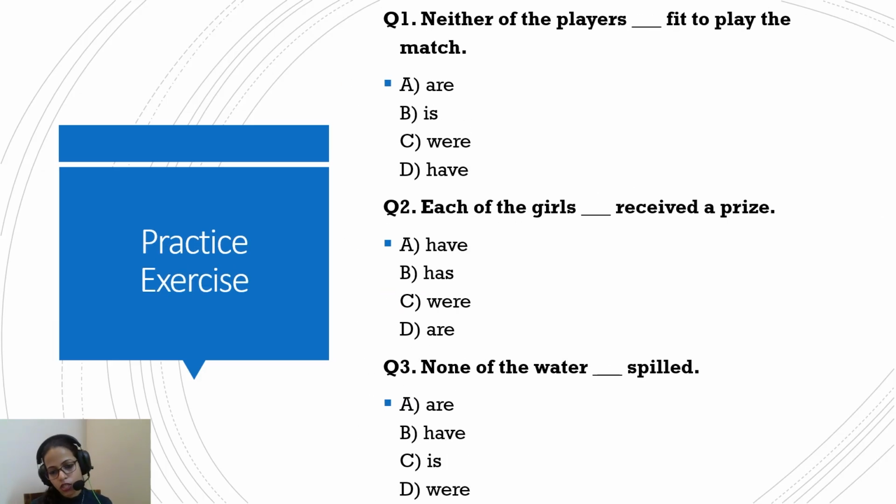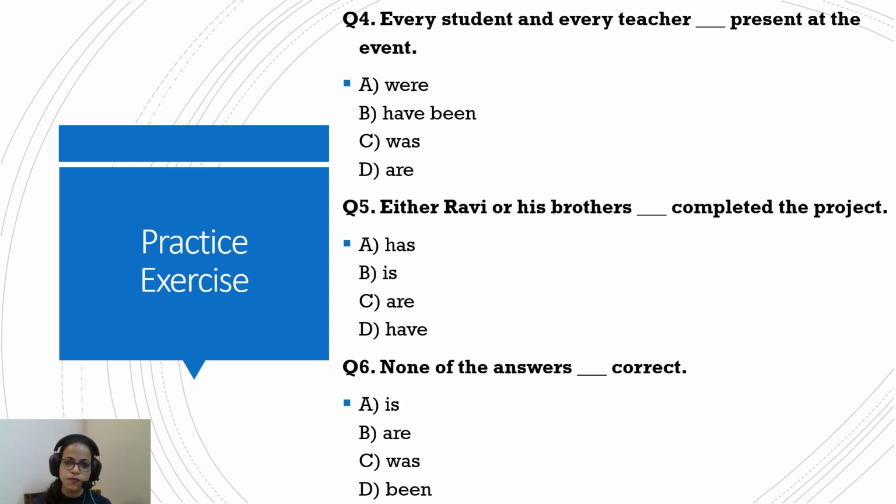None of the water is uncountable, so singular. None of the water is spilled. Every student and every teacher was present at the event because every again is pointing to one at a time. So what's option C? Option C, right. Either Ravi or his brothers completed the project. So either-or, there are two situations. So what was the case with either-or? Either Ravi or his brothers have completed the project. I also get confused.